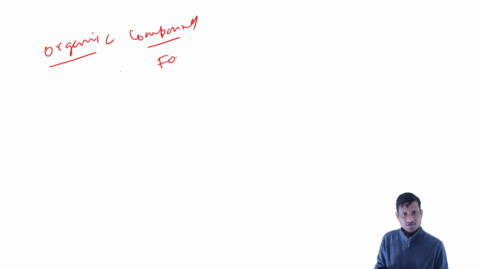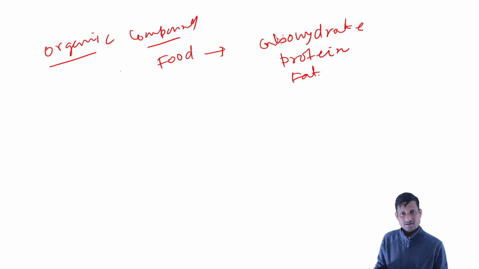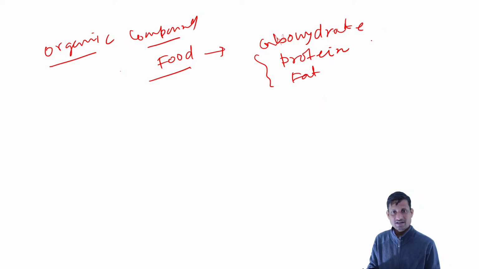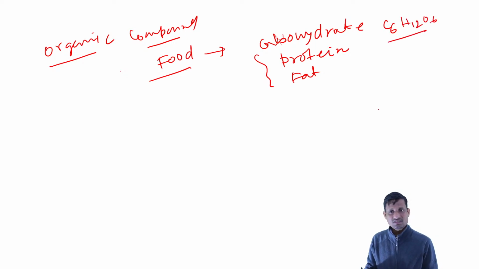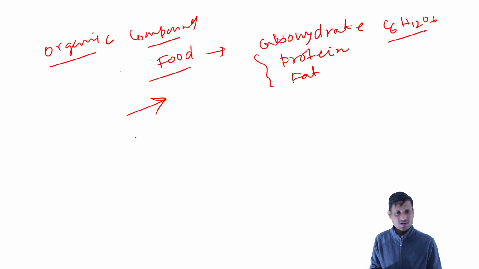All the food contains carbohydrate, protein, and fat, and everywhere carbon is present. If you think about carbohydrate, the simplest sugar is glucose, C6H12O6. This is very, very important, and you can expect a question like that.